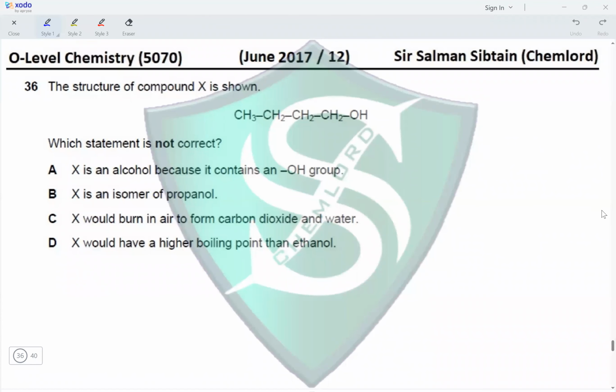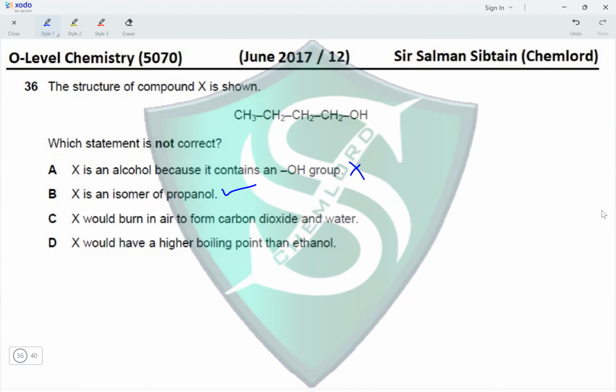Question 36. The structure of compound X is shown. CH3CH2CH2CH2OH. So this is butanol. Which statement is not correct? X is an alcohol because it contains an OH group. This statement is correct. X is an isomer of propanol. Propanol will have 3 carbon atoms. X has 4 carbon atoms. So X is not an isomer of propanol.